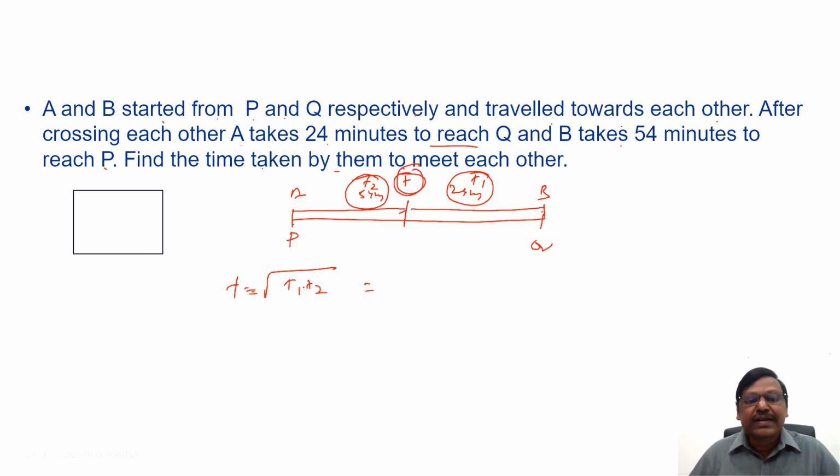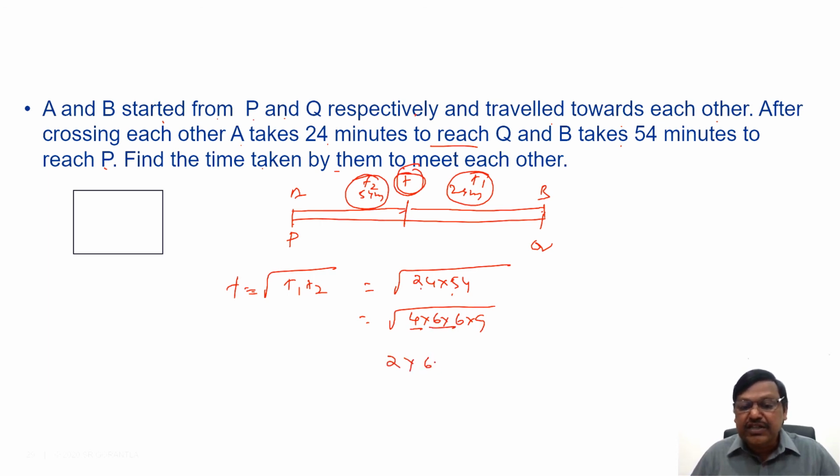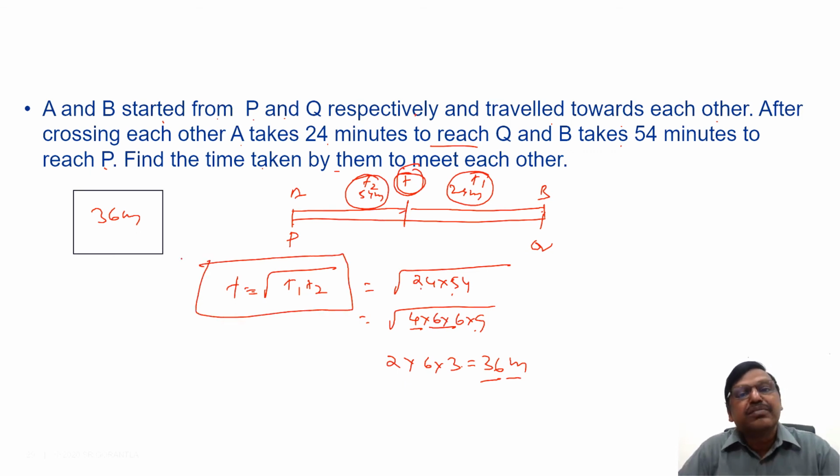So now if I substitute here, square root of 24 and 54. This you can say is 4 into 6, this is 6 into 9. Square root of 4 is 2, for two 6s one 6 will come, for 9 it is 3, so it is 36 minutes. The answer is 36 minutes. So if you know the shortcut, it will be a very simple question. Otherwise it will take more time.